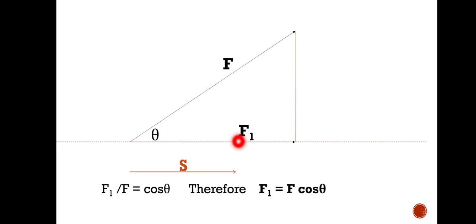Okay, so this F1 is the force that causes the displacement, and this F is the actual applied force. Now if we represent this F by the hypotenuse of a right angle triangle, and this base represents this F1, which is the force that causes the displacement. So we know cos theta is equal to what? Base divided by hypotenuse, or you can write here F1 divided by F. It is equal to cos theta. So this F1 is equal to F cos theta, and you can replace this F1 with F cos theta.